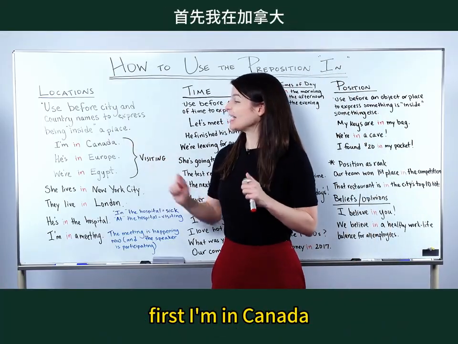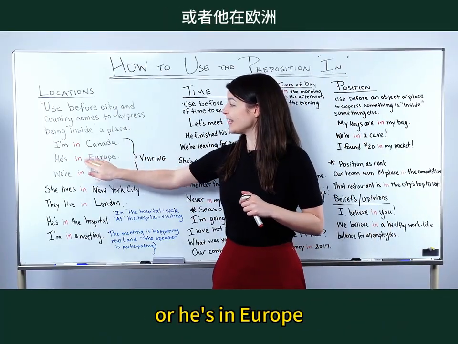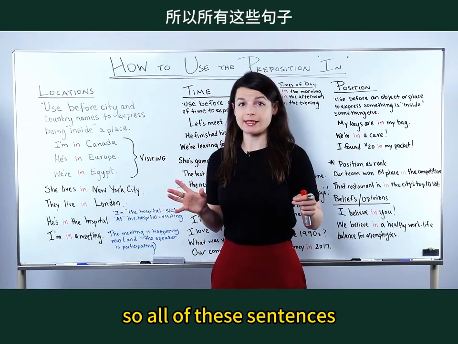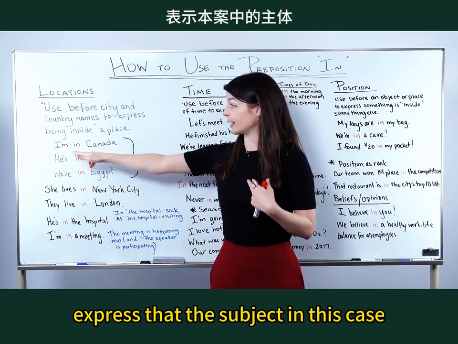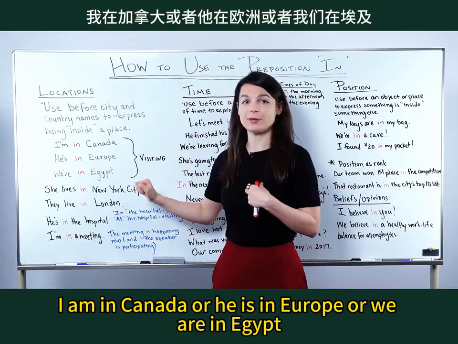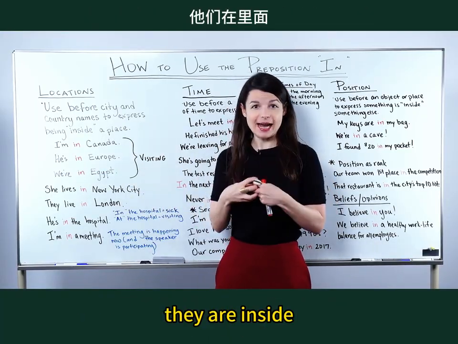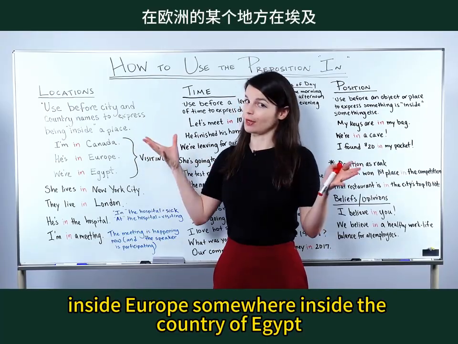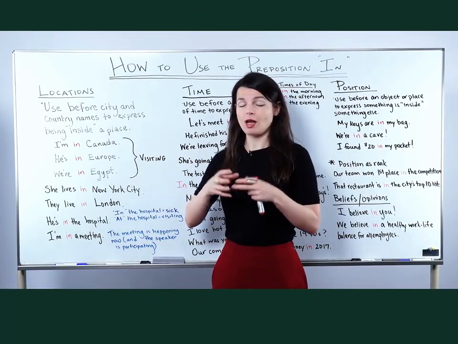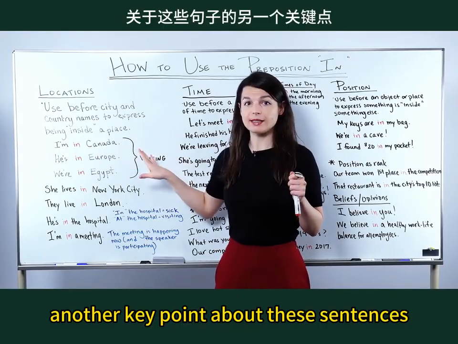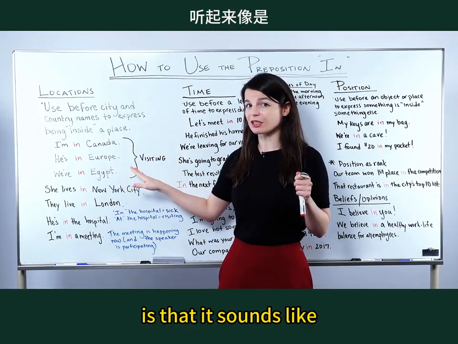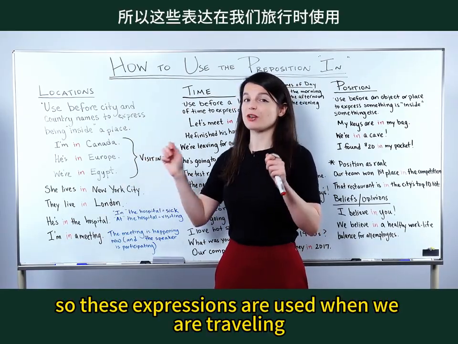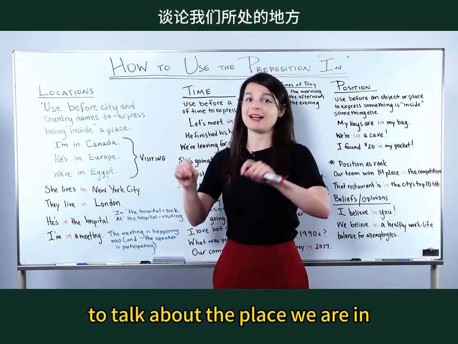First, I'm in Canada, or he's in Europe, or we're in Egypt. So all of these sentences express that the subject, in this case, I am in Canada, or he is in Europe, or we are in Egypt, they are inside each of these places. So that means inside the country of Canada, inside Europe somewhere, inside the country of Egypt. Another key point about these sentences is that it sounds like they're visiting the place. So these expressions are used when we are traveling to talk about the place we are in now,